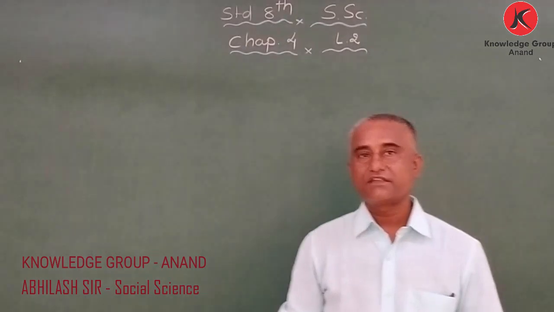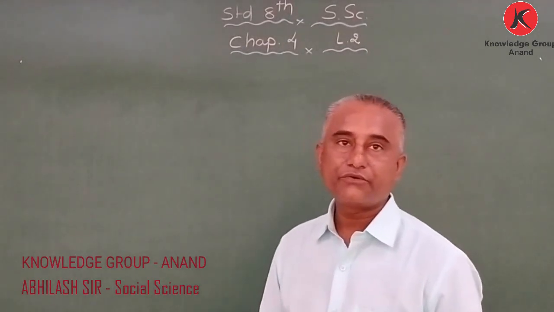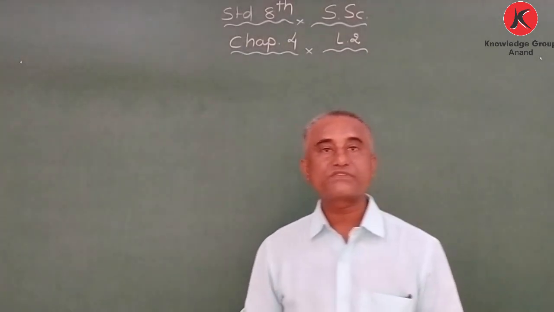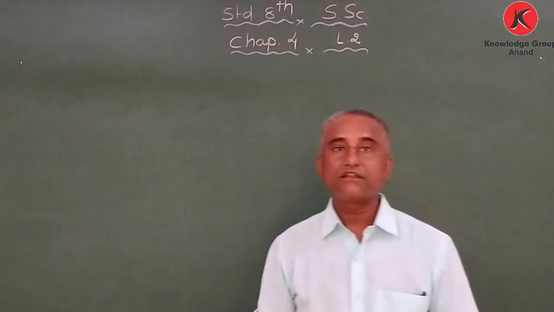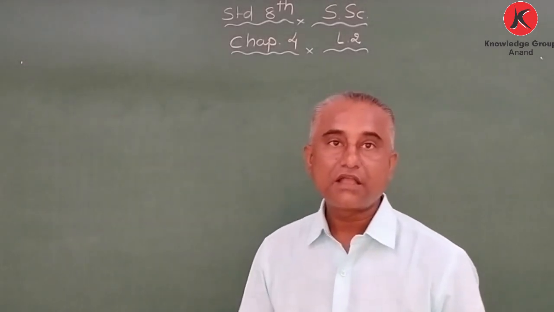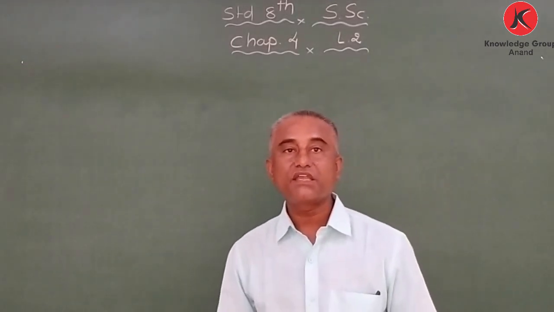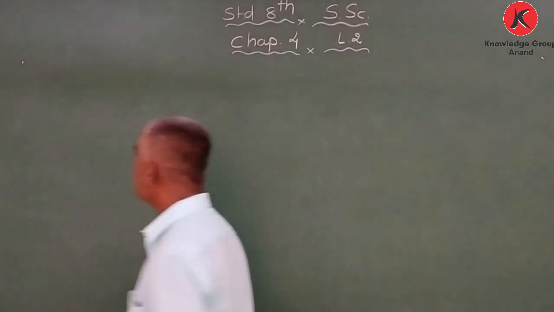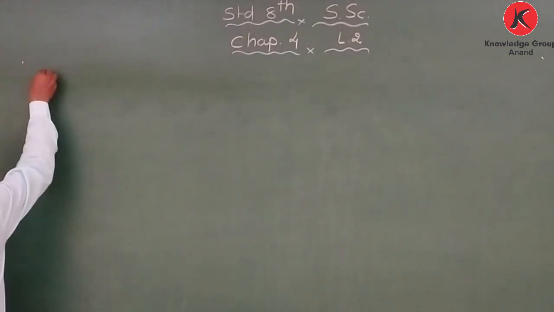Good morning students. Today I am going to continue the fourth chapter of Standard 8 SS. The name of the chapter is How the Traders Became Rulers. How the Traders Became Rulers.